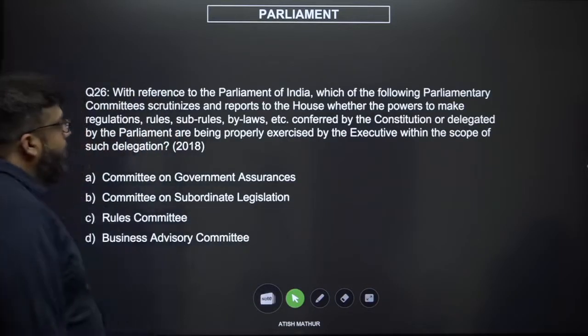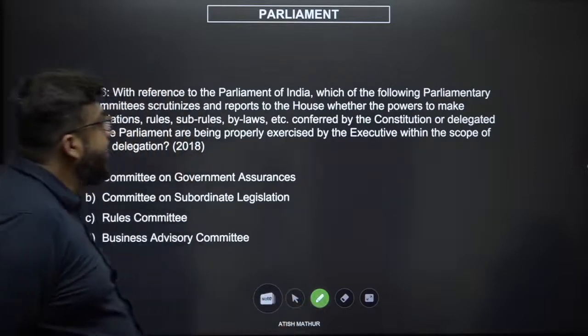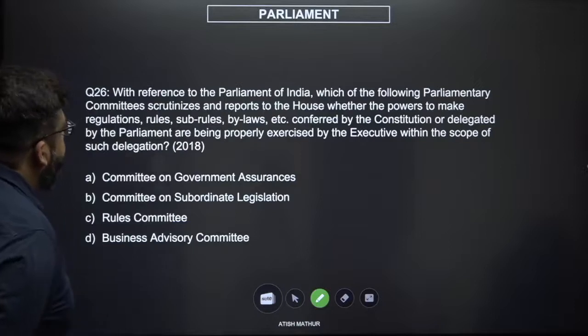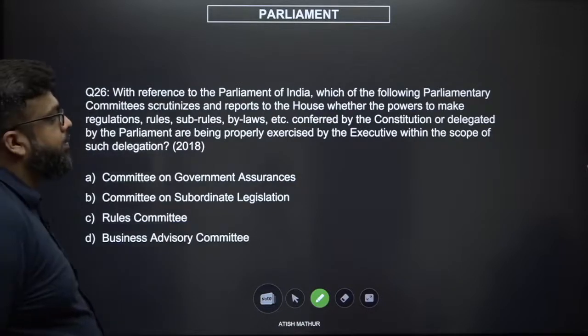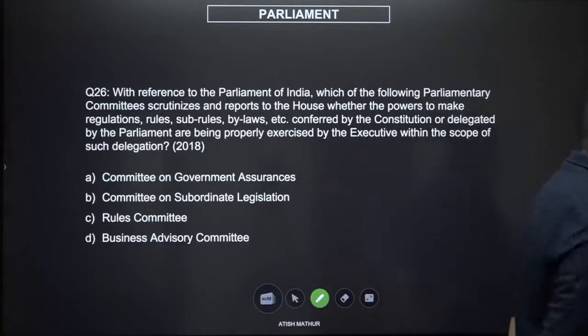Next, with reference to the Parliament of India, which of the following parliamentary committees scrutinizes and reports to the House whether the powers to make rules, regulations, sub-rules, bylaws, etc. conferred by the Constitution or delegated by the Parliament are properly exercised by the executive within the scope of such delegation, right? Very complex statement.